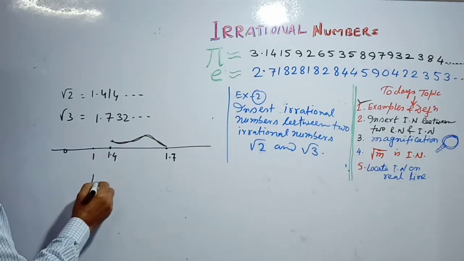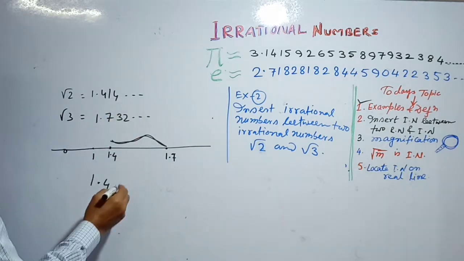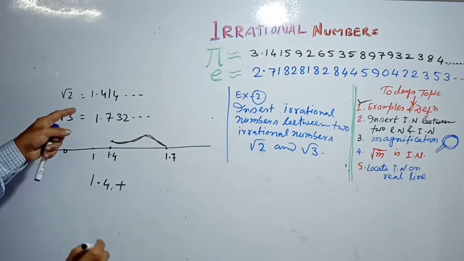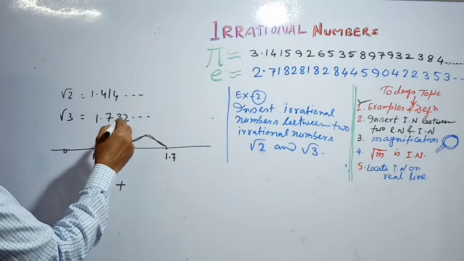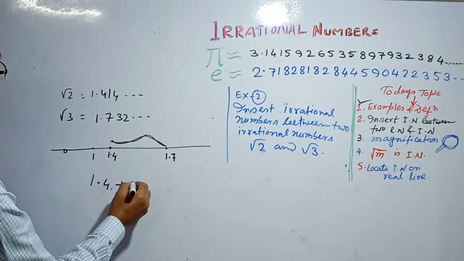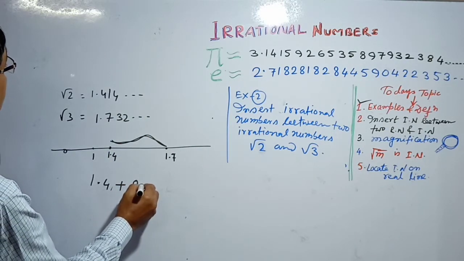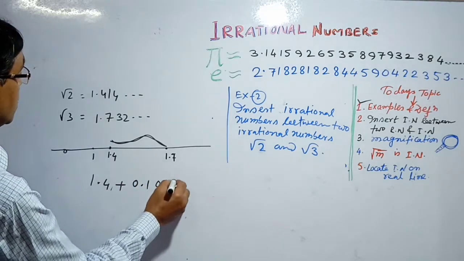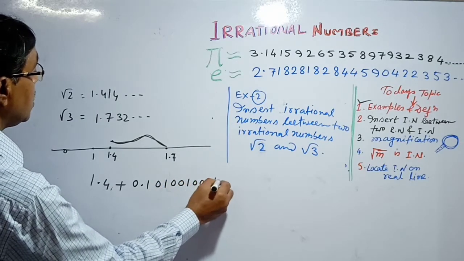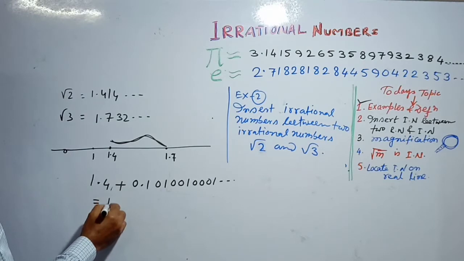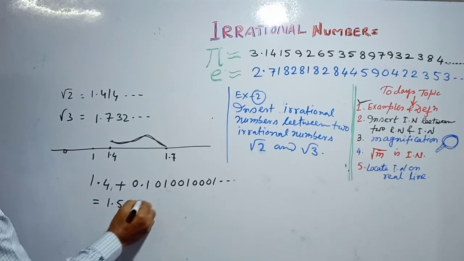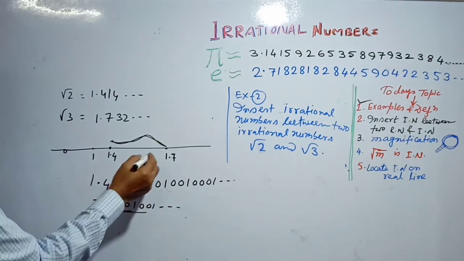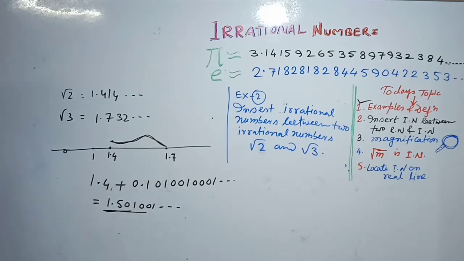So we can write 1.4 plus an irrational number greater than, suppose, 0.10100100001, and if we add this number, we get 1.501001, and so this irrational number lies between 1.4 and 1.7.